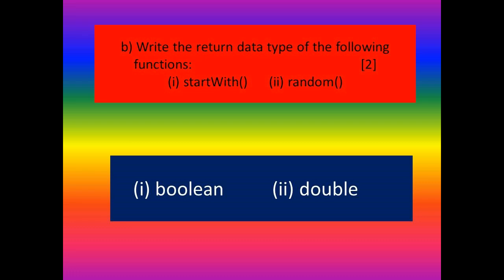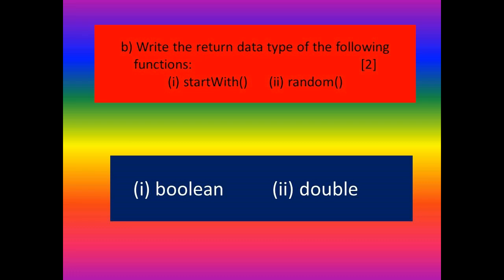Question B. Write the return data type of the following functions. First one, startsWith. Second one, random. We all know that the first one is a string function and the second one is a mathematical function. Because of that, what will be the outcome of the first function? If you use this startsWith function, you will get an outcome as true or false. Because of that, the data type of that function must be Boolean.